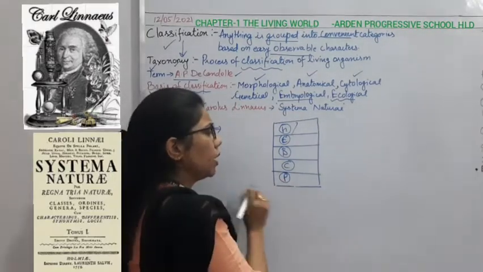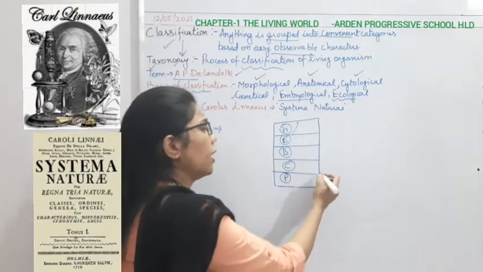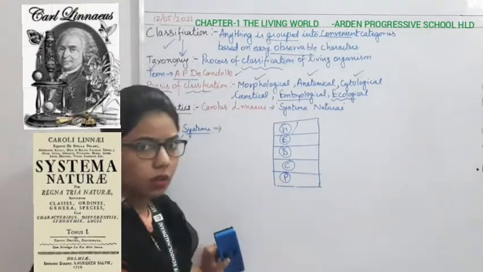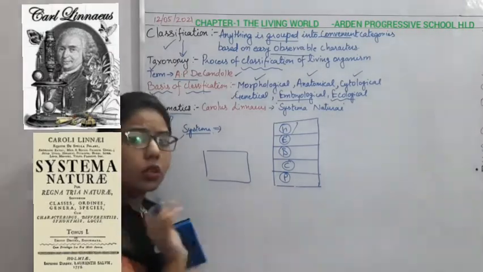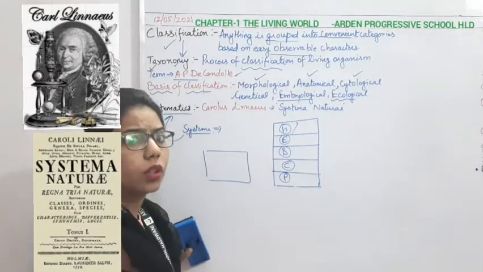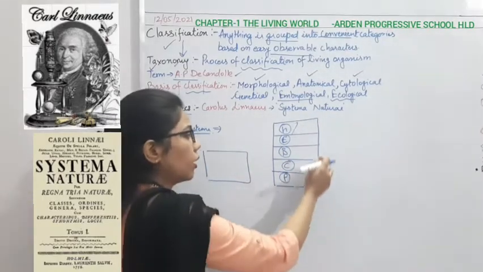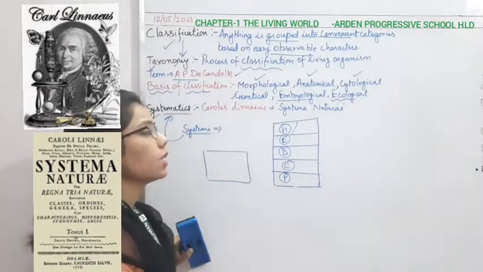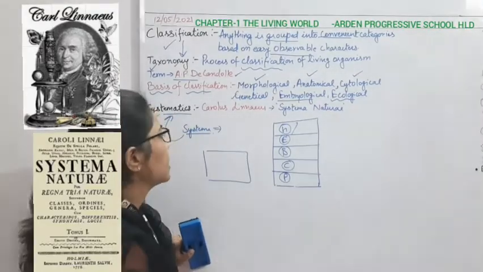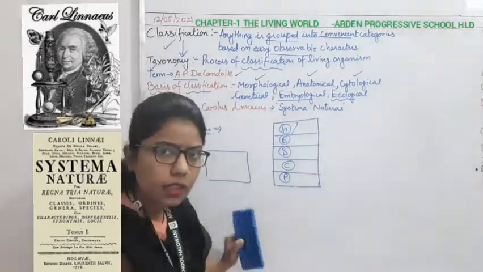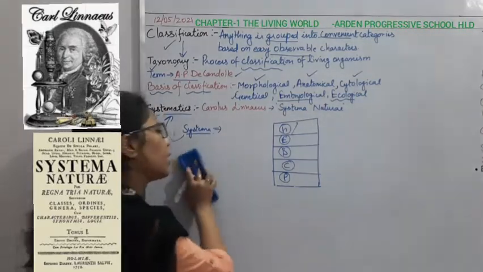So you have categorized the things as per your ease. If you keep all these books on the table, it will be difficult to manage. So you have given a classification in a systematic manner. Systematics is again a type of classification, but there is only a slight difference.